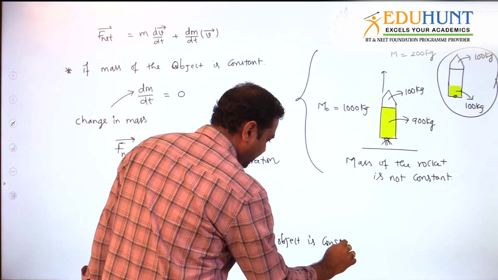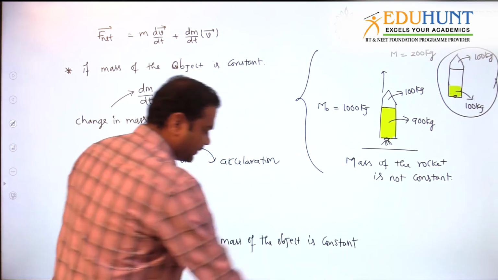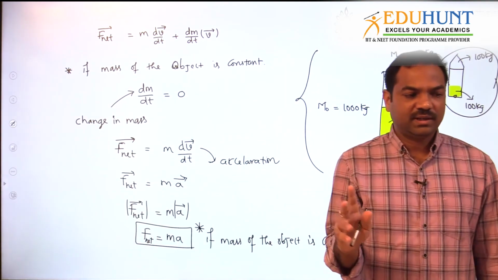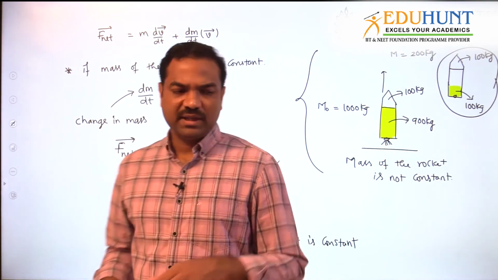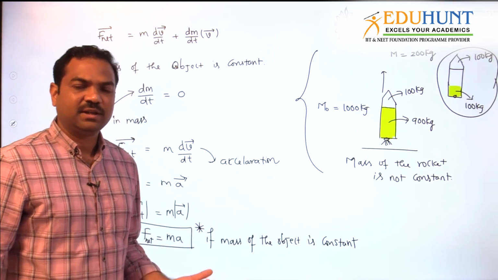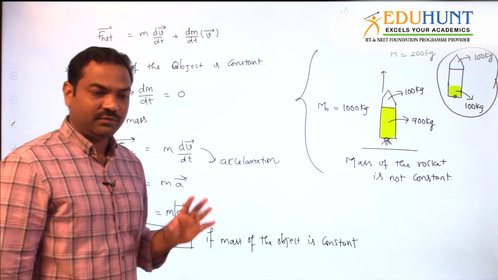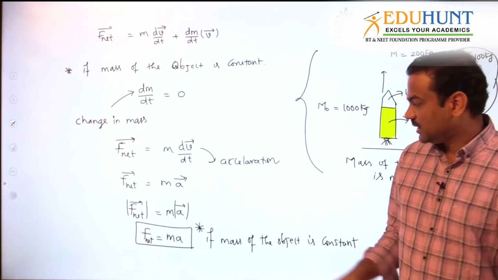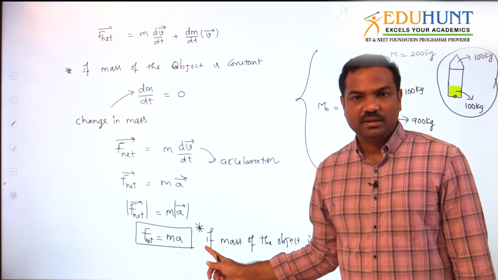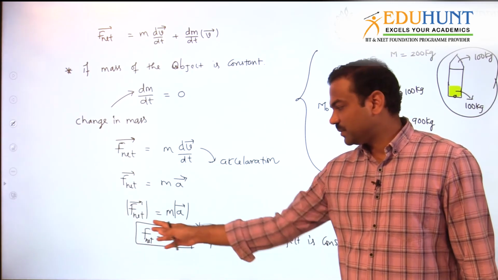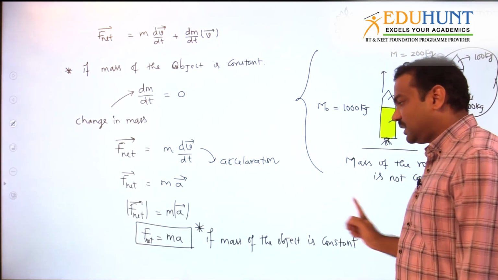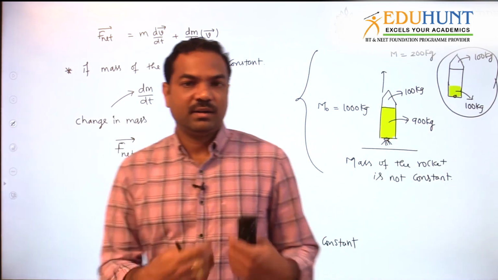I keep saying one thing: in physics, everything works under some conditions. Remember, each and every formula, each and every result holds under some conditions only. If the conditions are maintained, then only can we apply those things. Here F net is equal to m into a. This is the formula, you can say. Most people will use it, but this tagline will be missed.